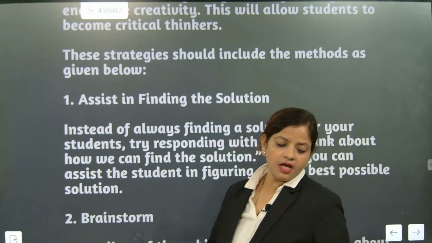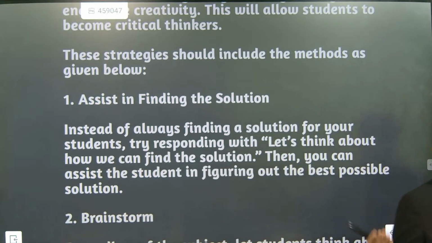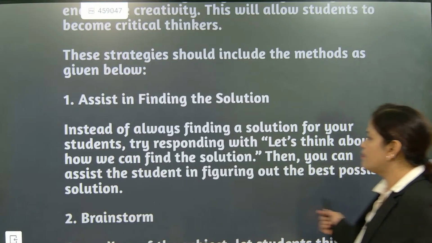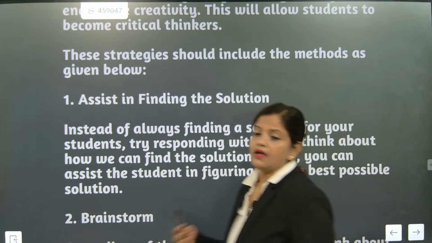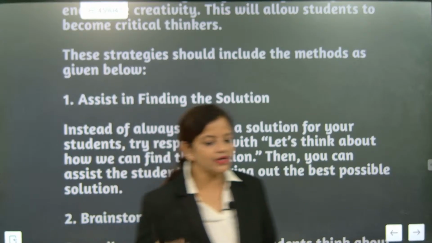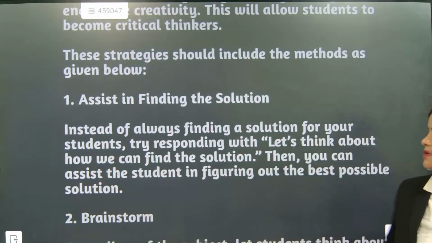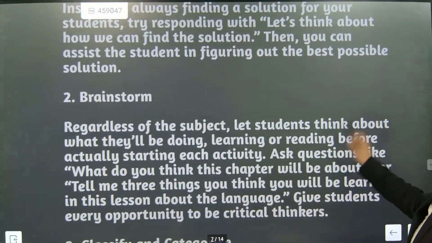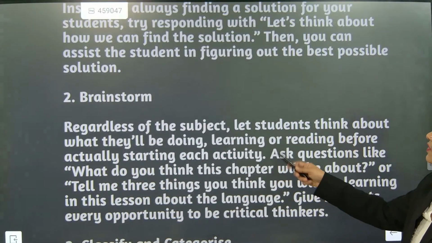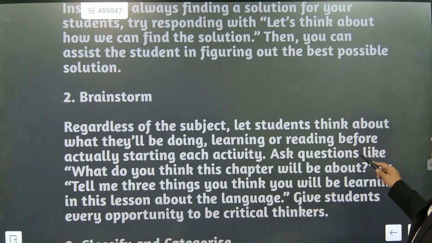So 100%, let's think. These are the types of words we are using. Like, let's think of finding the best possible solution. So 100%, whatever things are there, we'll keep on trying. We'll keep on trying. We'll keep on giving some solutions. Okay. So, brainstorming. Regardless of the subject, let students think about what they will be doing, learning or reading, before actually starting each activity.